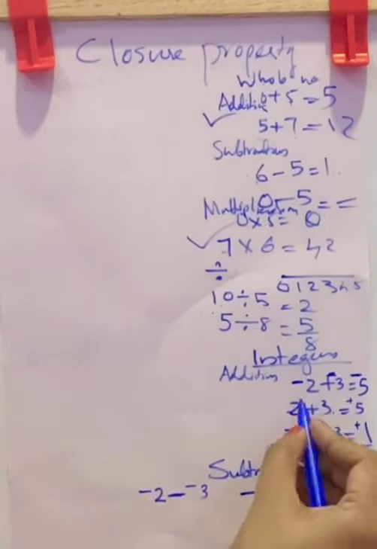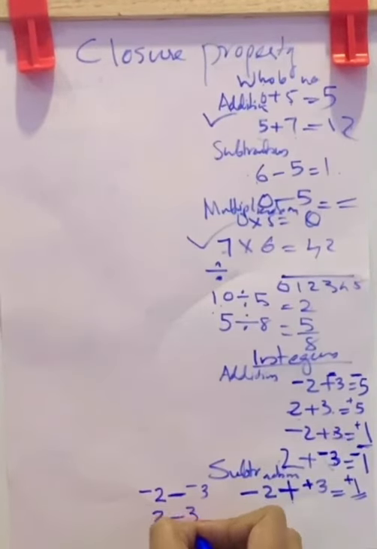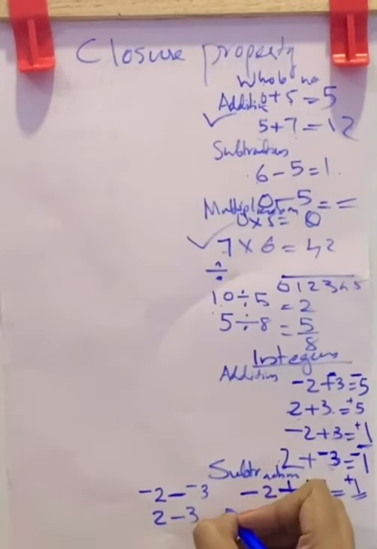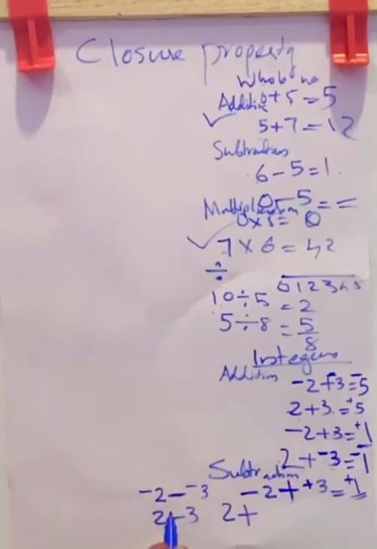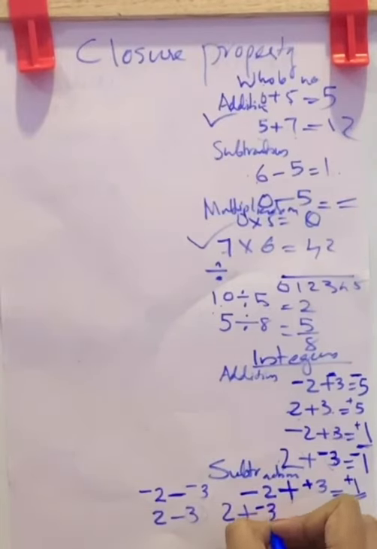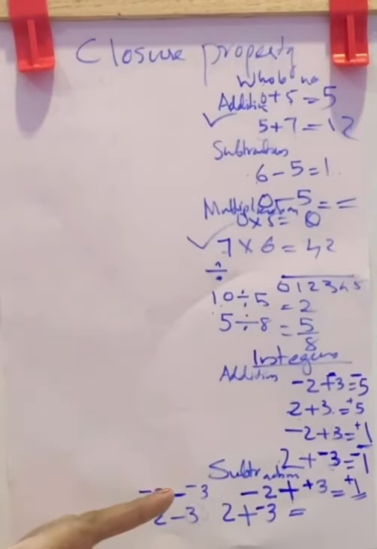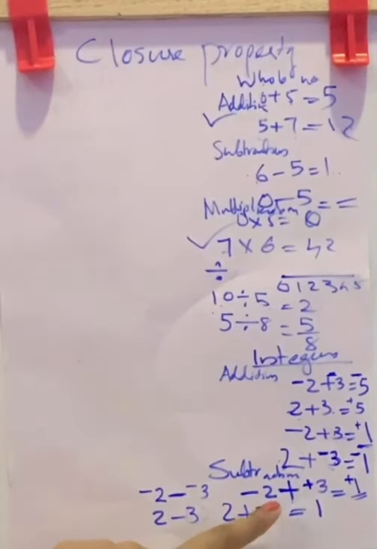Now next question, 2 minus 3. Here again subtraction. So first you have to make it as addition. That is 2 plus. Now change the sign of the next number. That is, here it is 3. While changing the sign, you will get negative 3. And the result will be, here one is positive, one is negative. So subtract smaller number from greater number. The result is 1. And put the sign of greater number. Here 3 has sign negative. So the result is negative 1.